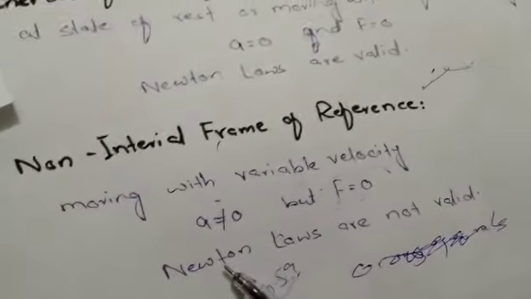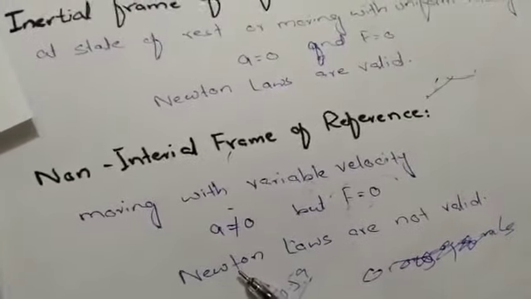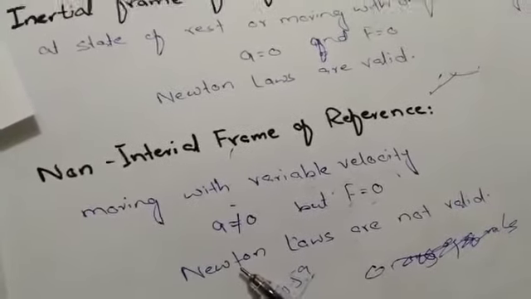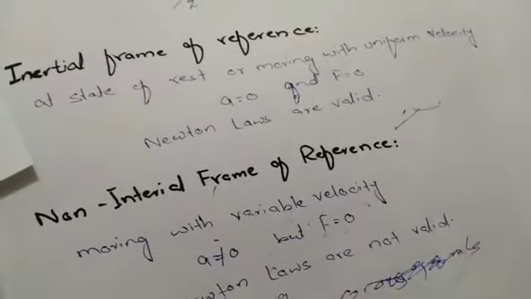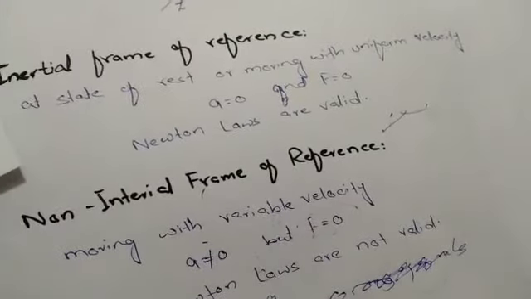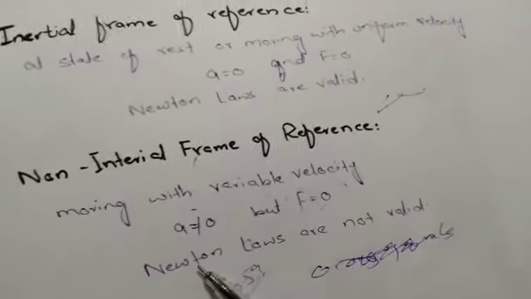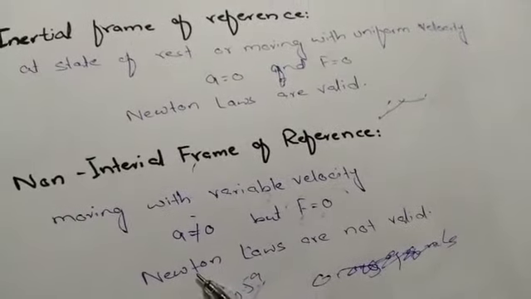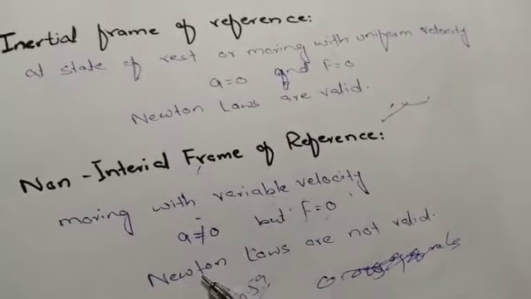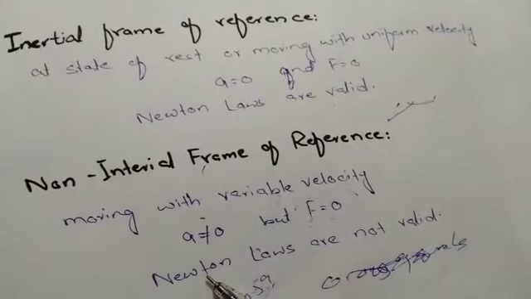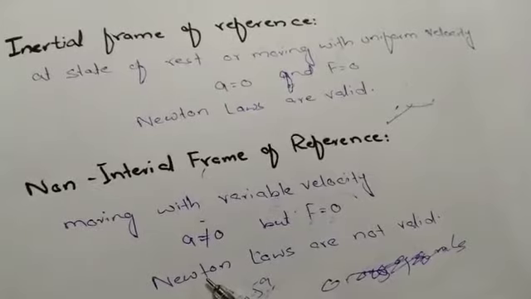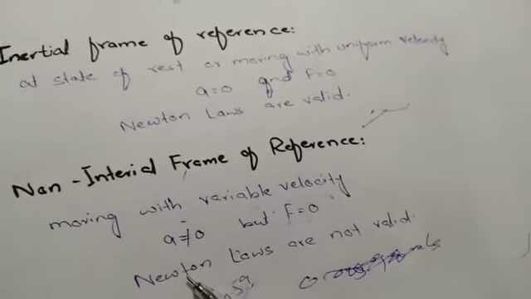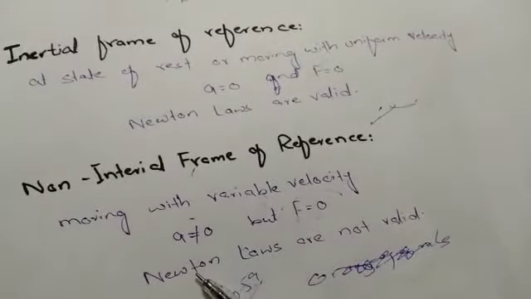Up till now you have studied the motion of different macroscopic objects, and you always studied the motion of those objects with respect to Earth's surface. You consider the Earth as a reference frame, and you study the motion of different macroscopic bodies, like the motion of the stars, the motion of the planets, projectile motion, circular motion of different objects, different types of motion, while considering the Earth as an inertial frame of reference.